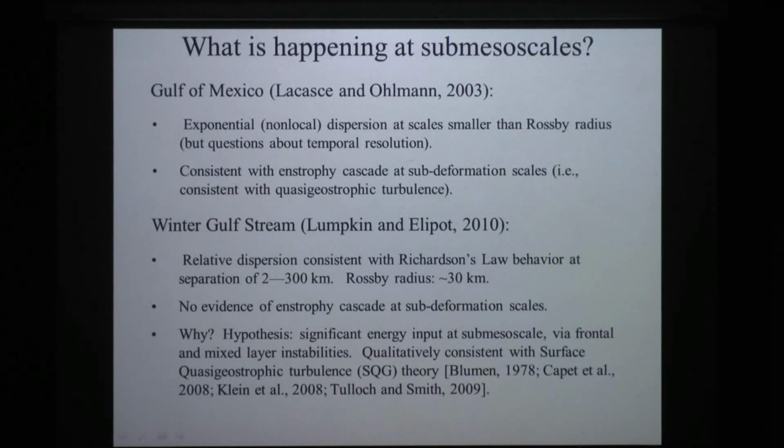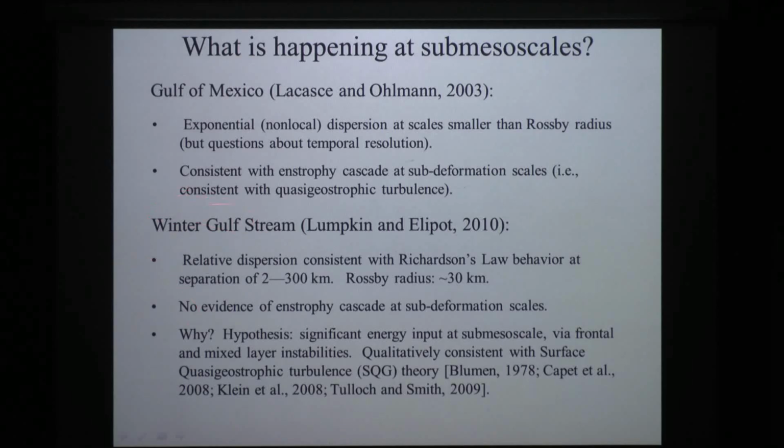So, what's going on there? Well, Lukoska and Ullman argued that what they saw was unequivocally exponential, non-local dispersion, and is consistent with entropy cascade. Basically, what we expect to see when we put these things in the water. As I mentioned, there were some issues with the resolution of the data, though, and it could potentially be contaminating those results at the smallest scales.